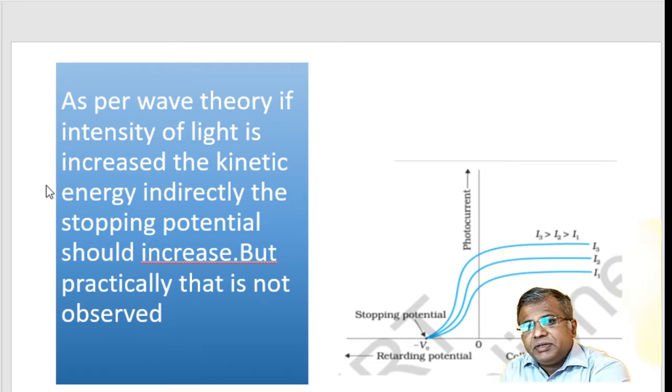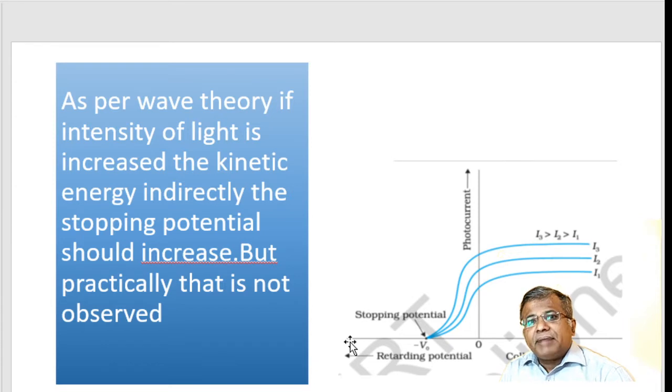If you apply wave theory, then as I increase the intensity, as you can see in this graph, I1 is increased to I2, I2 is increased to I3. As per wave theory, the kinetic energy should increase, and hence the stopping potential should increase.